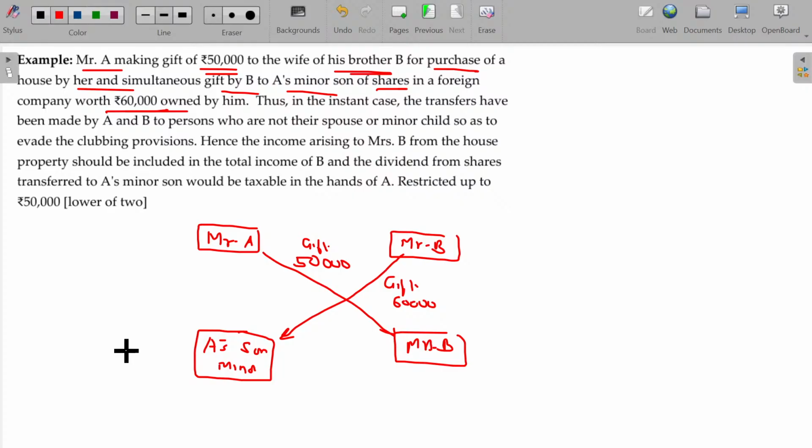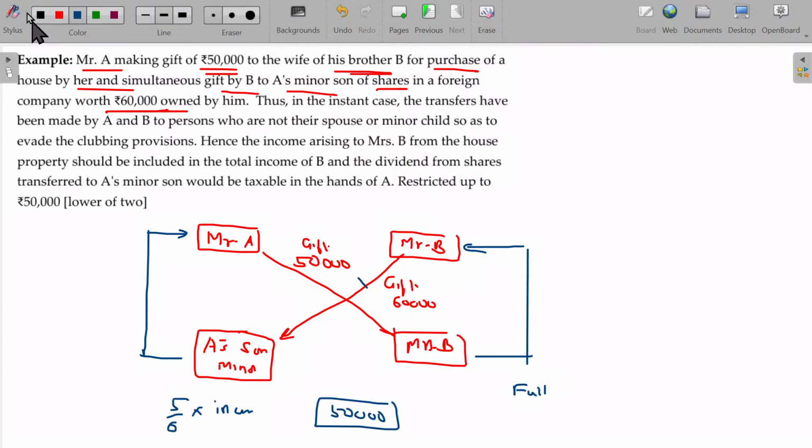As per the new provision, income generated by Mrs. B as well as A's son will be clubbed with Mr. A as well as Mr. B. So any income will be clubbed in the hands of Mr. A, here also in the hands of Mr. B. Thus, in the instant case, the transfers have been made by A and B to persons who are not their spouse or minor child, so as to evade the clubbing provision. So in order to avoid the clubbing, they have done it indirectly.